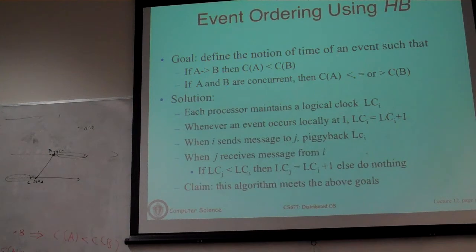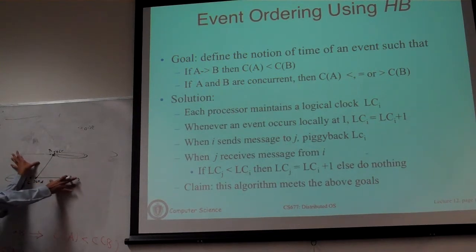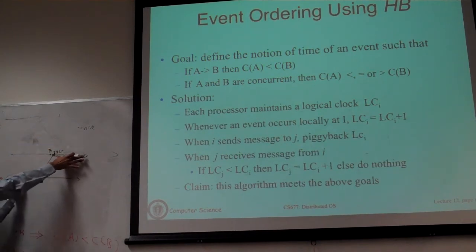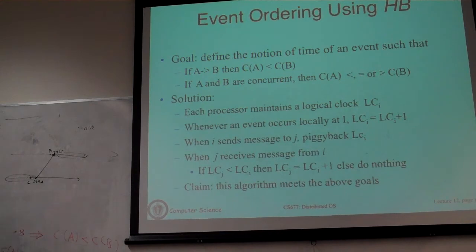Okay, so concurrent is defined in terms of the messages that are exchanged. Concurrent basically means I cannot tell, because there is no real global clock. The only thing I can do is to assume that messages cannot be received before they are sent. So the only thing I can do is order everything before the send and everything after the receive. These two things you cannot order at all. This and this you cannot order. This and this you cannot order. The only thing you can order is these two sets. So those two would be independent, B and C.